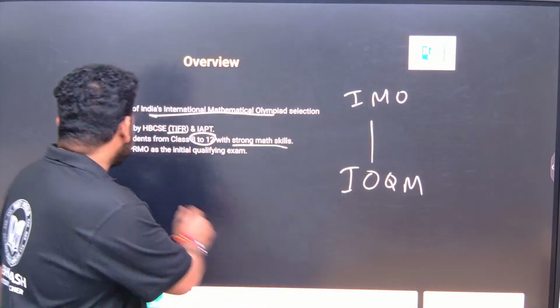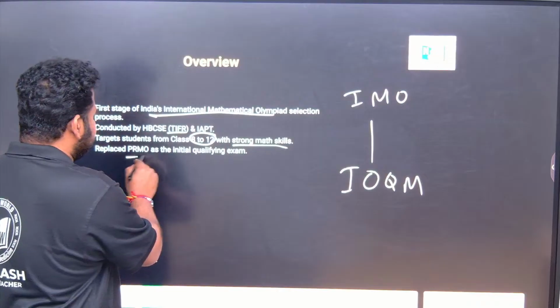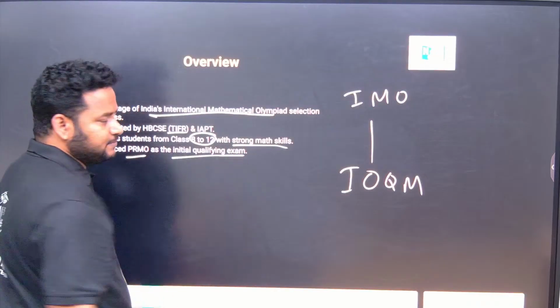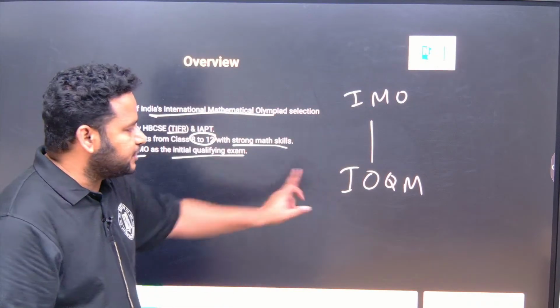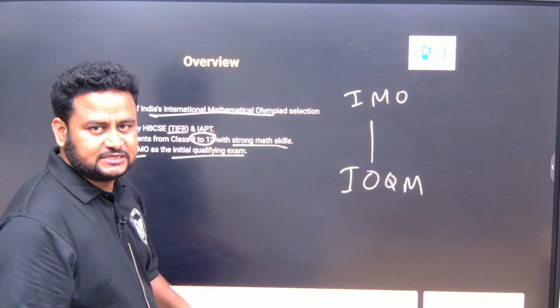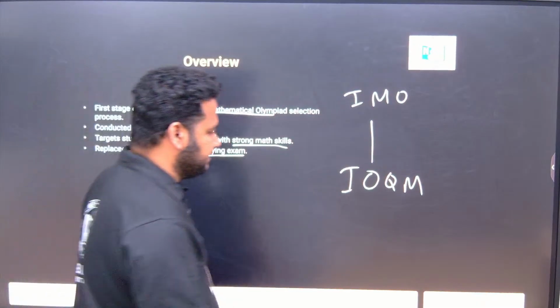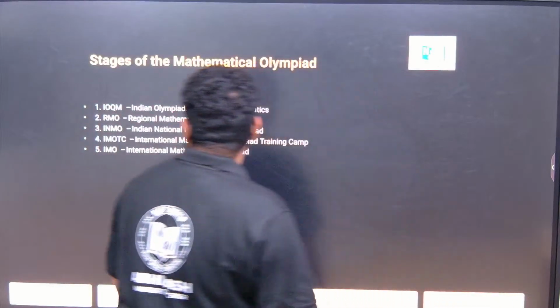Okay, now earlier it was called PRMO and it was the initial qualifying exam. Now it was replaced and made IOQM, that is Indian Olympiad Qualifier in Mathematics. Right, now the stages of the exam.